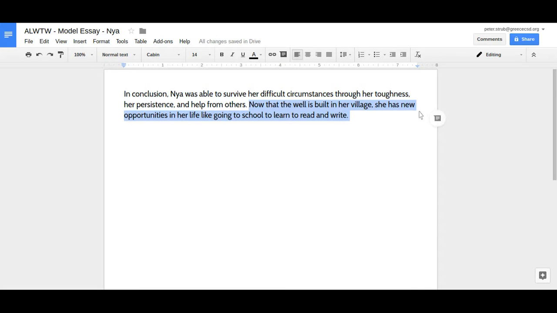So that would be one way to close up my conclusion, is to just kind of finish off her story and talk about where her life is now at the end. You could do the same with Selva. You could finish off his story now that he's survived. You could talk about what he's doing in his life now to conclude his story.